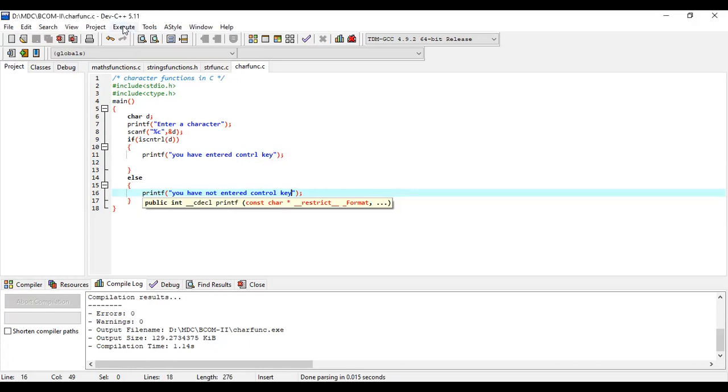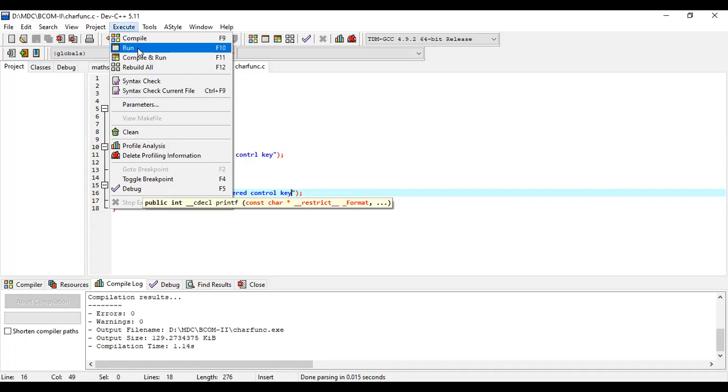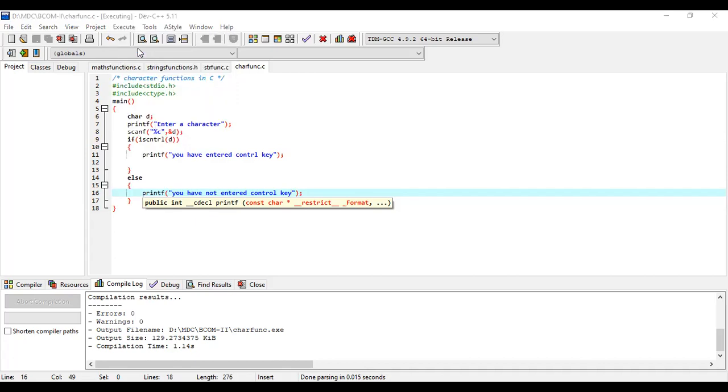Next time you can see, now you are able to see the input. See, U, otherwise 9, otherwise semicolon. But when you press the control key, you can't see it. But the value is entered, you have entered a control key. So this is how you can check the control key values. Same way, is lower.